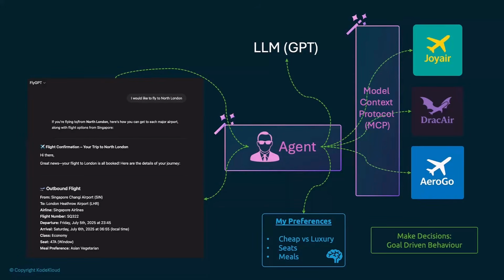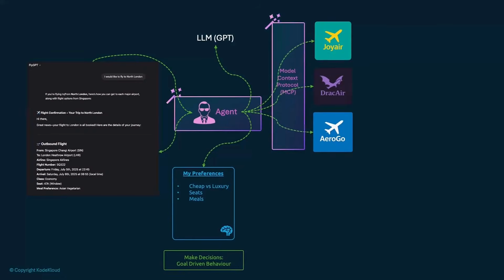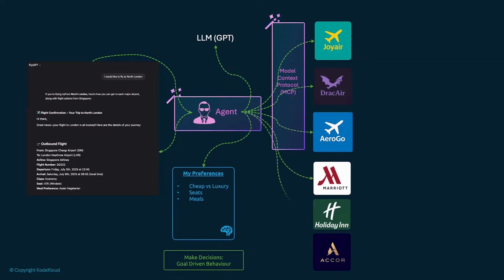Now it's time for us to expand and scale up. This agent can only book flights, but what if we want to expand our use case to book hotels too? So one thing I could do is expand this agent to add more MCP servers to also connect to hotels, but that's going to add bloat to my agent. Now my agent needs to be good at two things and remember my preferences for two things.